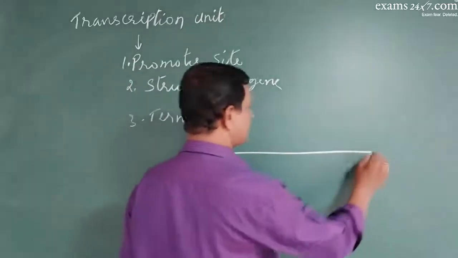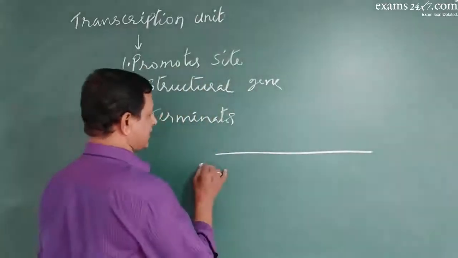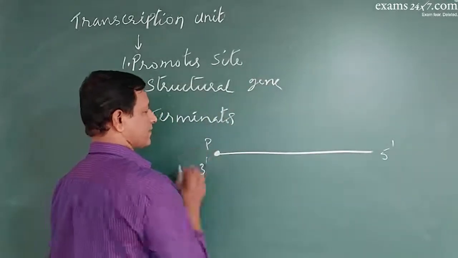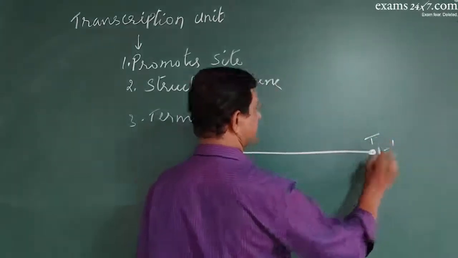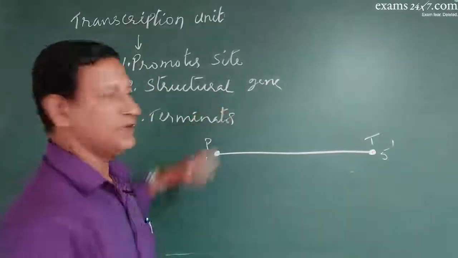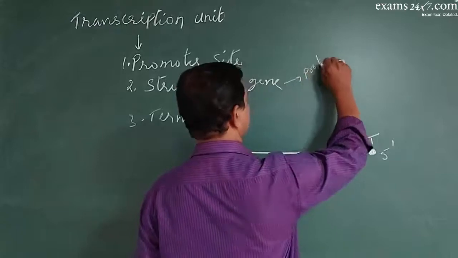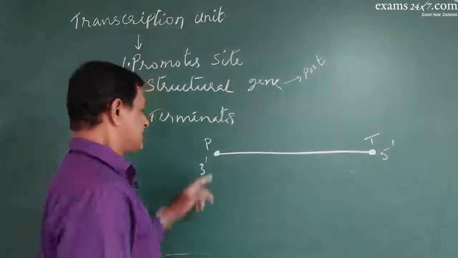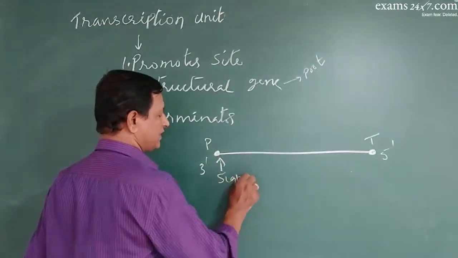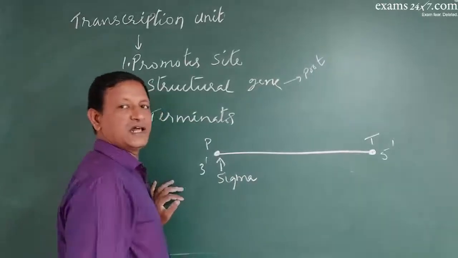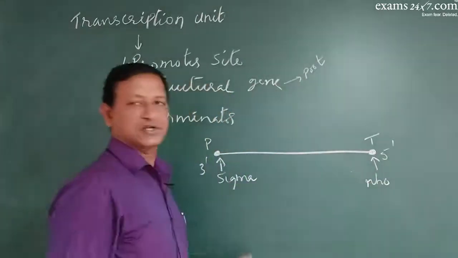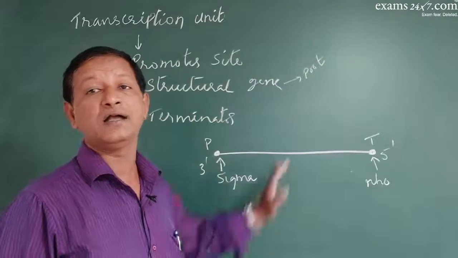For example, suppose this is a DNA strand. On this DNA strand, this is 3' end, this is 5' end. Now this is called the promoter site. This is called the terminator site. And the sequence in between promoter and terminator will be considered as the structural gene, which is responsible for a particular protein. And always a factor called sigma factor will attach to the promoter site to initiate transcription, and to the terminator site a factor called rho factor will attach to release the polymerase from the DNA molecule.